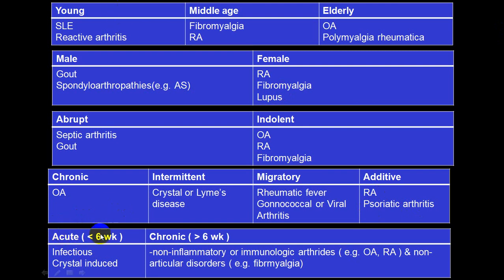As far as the duration is concerned, acute and chronic wise, acute is very common in infectious and crystal induced, that is these two groups. Septic and gout, that is acute onset, while chronic is all these groups. Chronic non-inflammatory, that is osteoarthritis; inflammatory, that is RA; and non-articular joint, fibromyalgia.